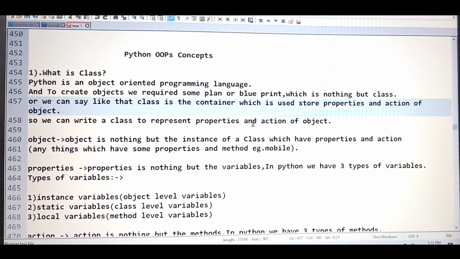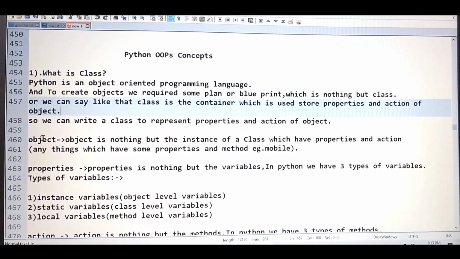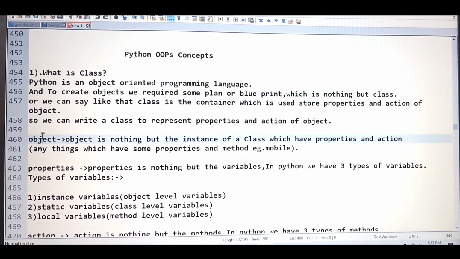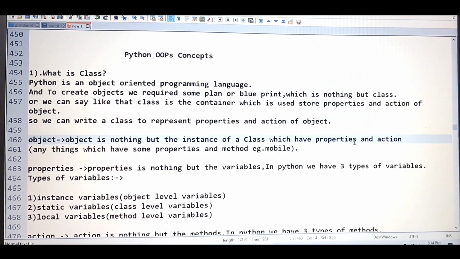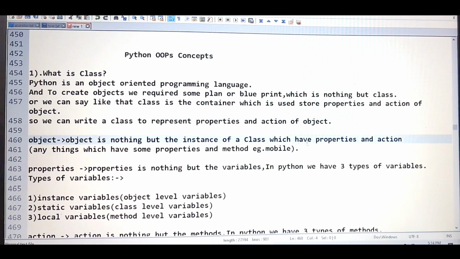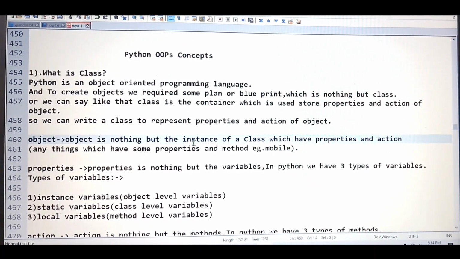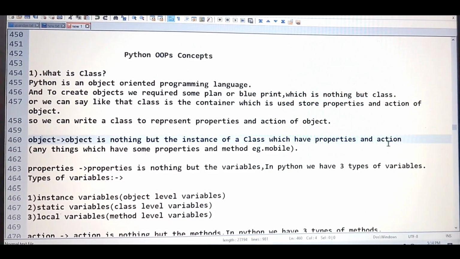Let's go into detail: what is the object? In general English, object means anything which has some properties. But as per programming language, we have a standard definition. Object is nothing but the instance of a class which has properties and action. This is the definition as per the programming language: anything, an instance of a class, which has properties and action.